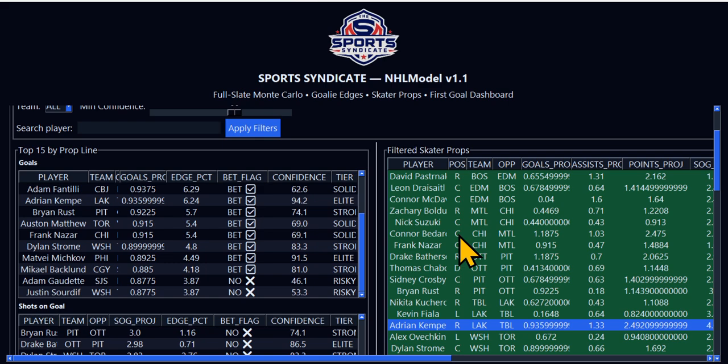So that's what's transpiring. Here's your hockey model, guys. Leave it in the comments. That's all I got to say.